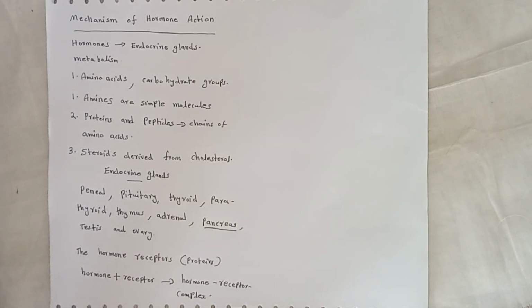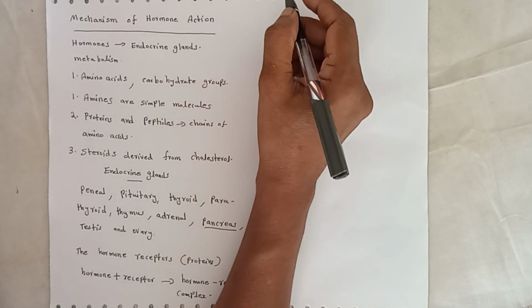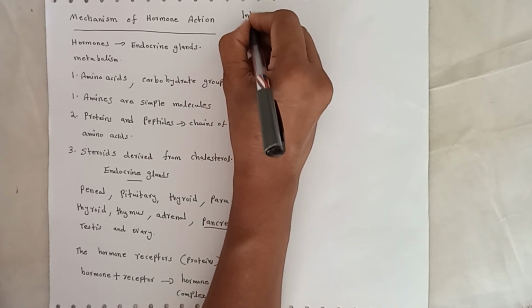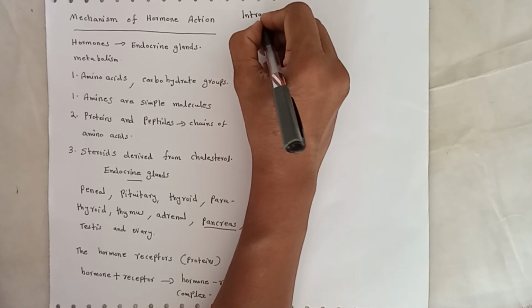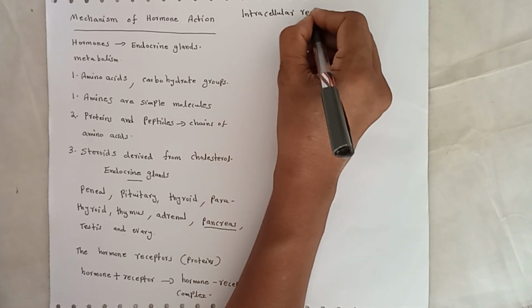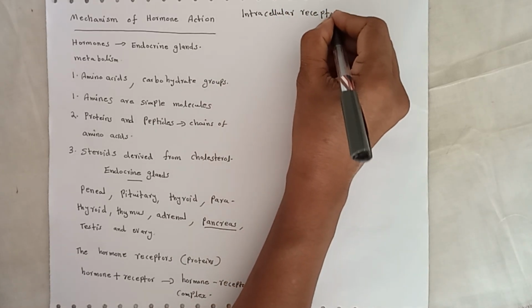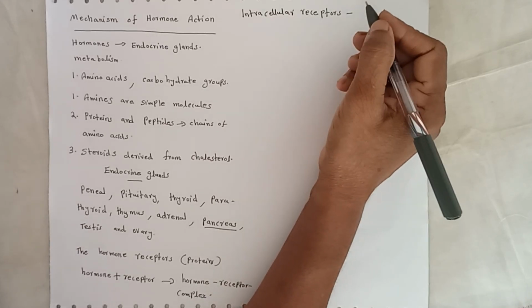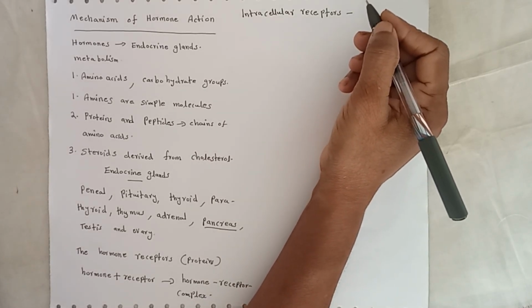The receptors present inside the target cell are called intracellular receptors. What are intracellular receptors? Intra means inside. Intracellular receptors means the receptors present inside the target cell.